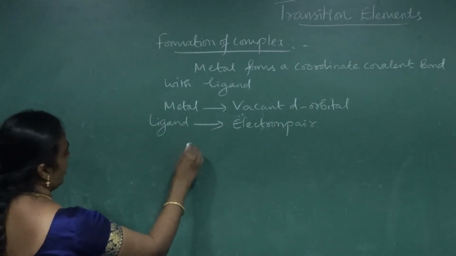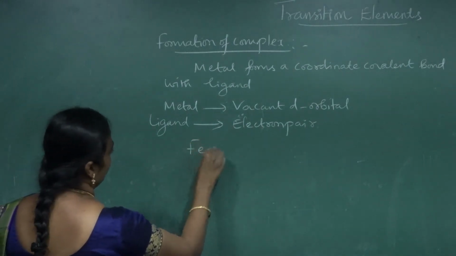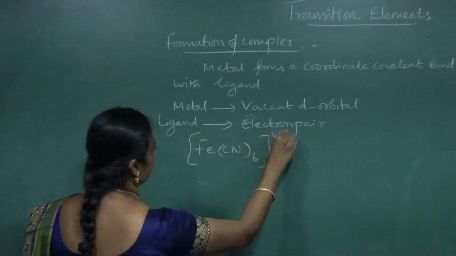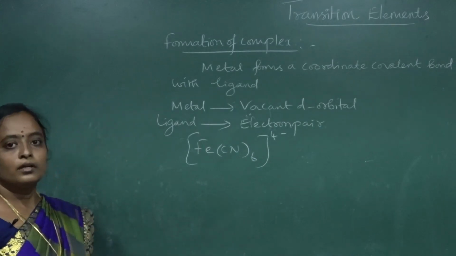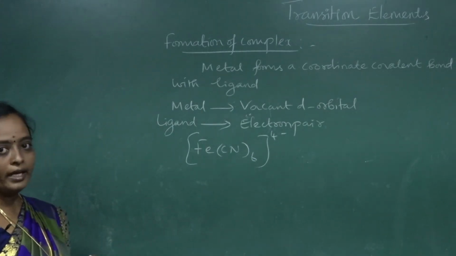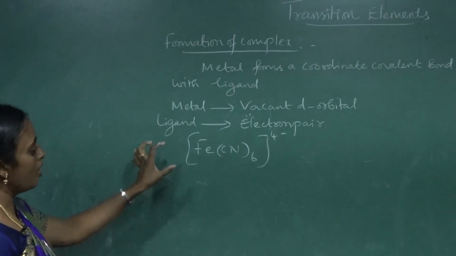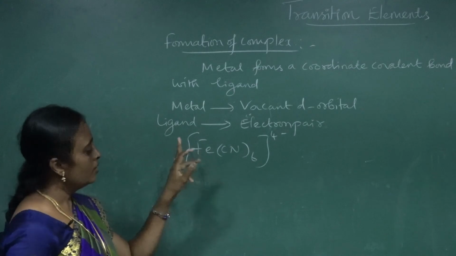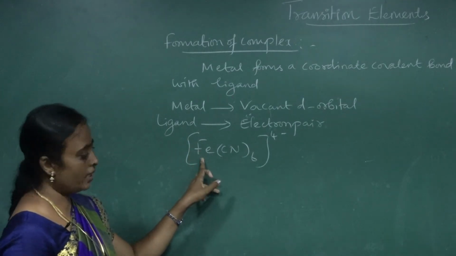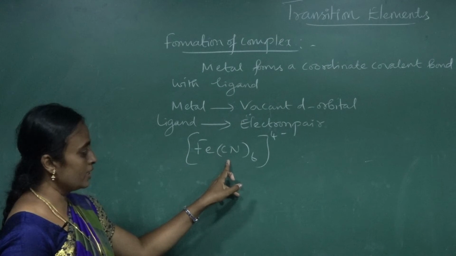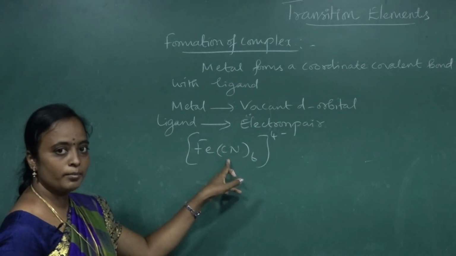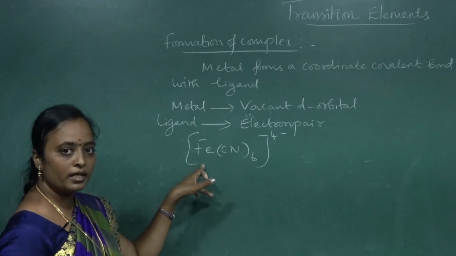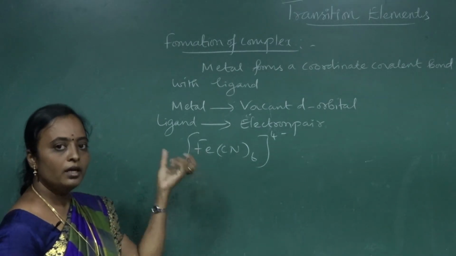So if I take a complex like this, the hexacyanoferrate complex, okay. Now how is the complex formed? Here you take the metal as an ion. This ion has a vacant d orbital, and the species we consider as a ligand has an electron pair, and those electron pairs are donated to the vacant d orbital to form a bond